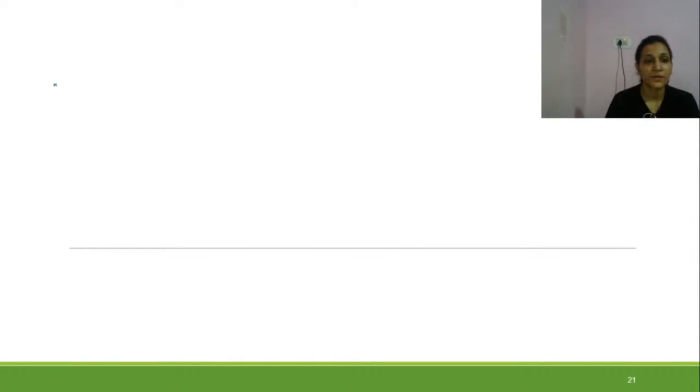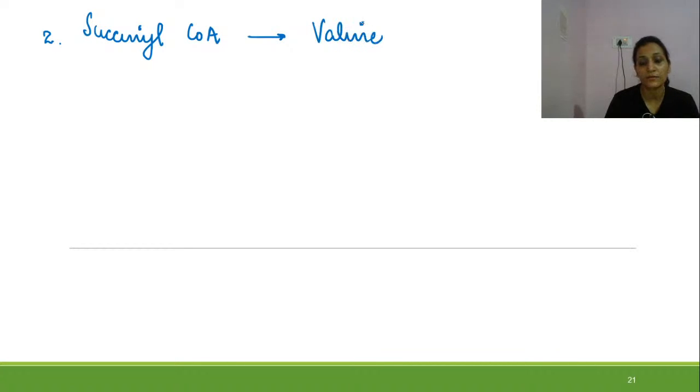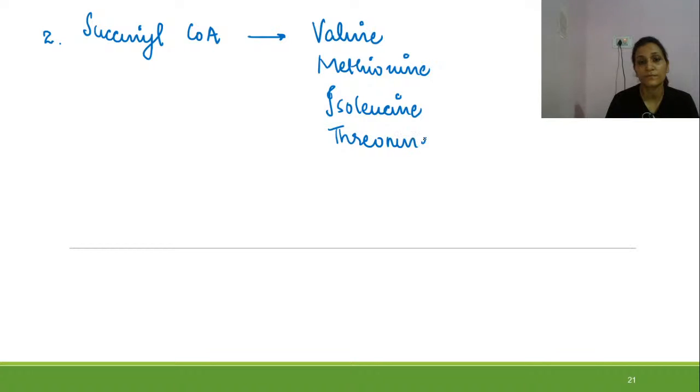Then second, succinyl-CoA. It is given by valine, methionine, isoleucine, and threonine. Succinyl-CoA is given by these four amino acids.